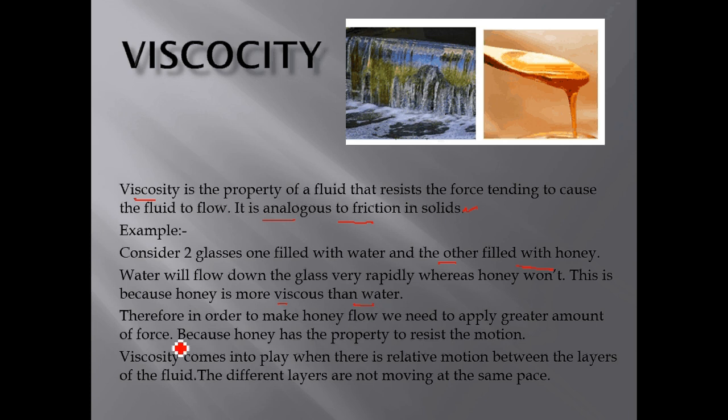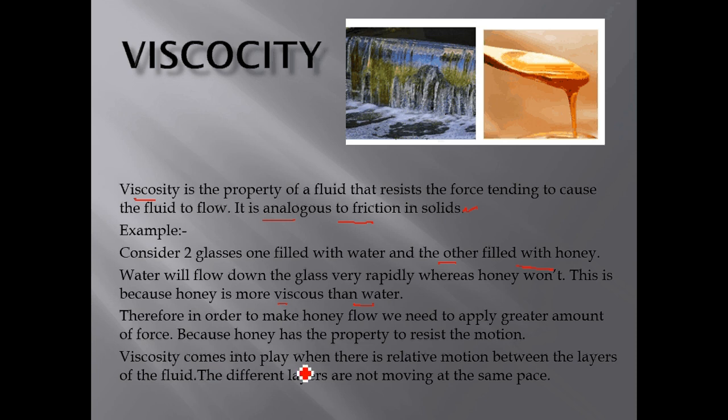Milk is also more viscous than water. Therefore, in order to make honey flow, we need to apply a greater amount of force, because honey has the property to resist the motion between the layers of the fluid.